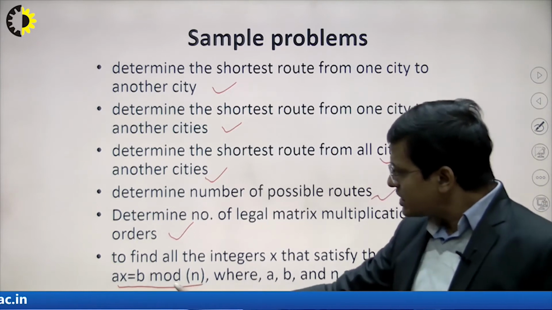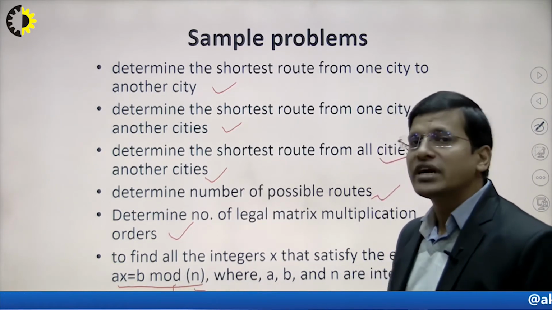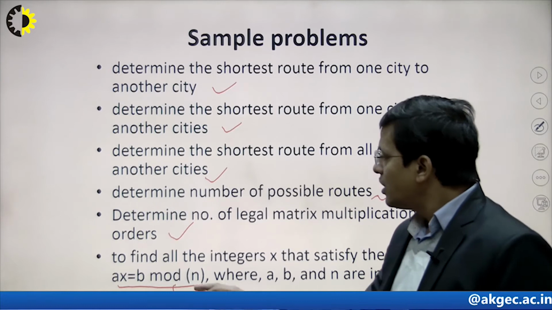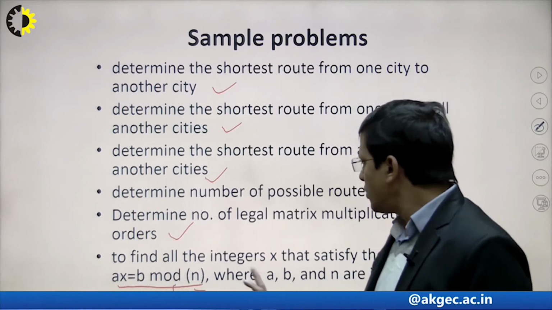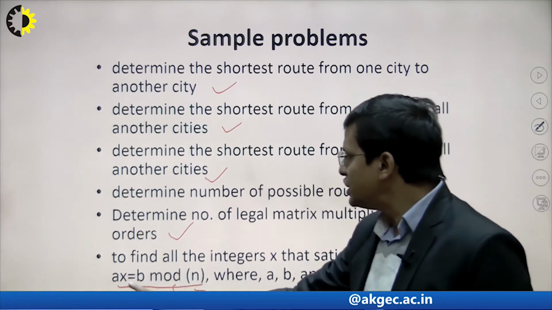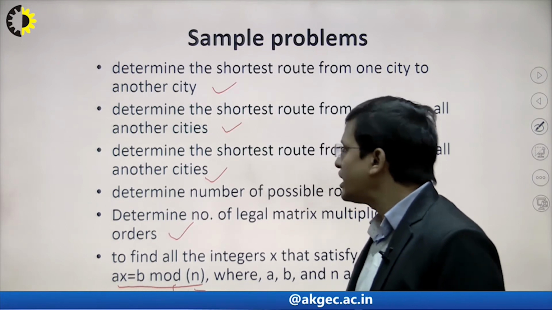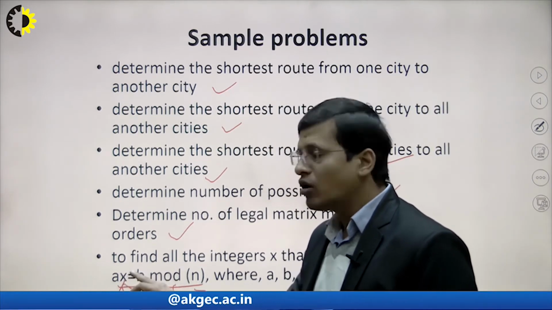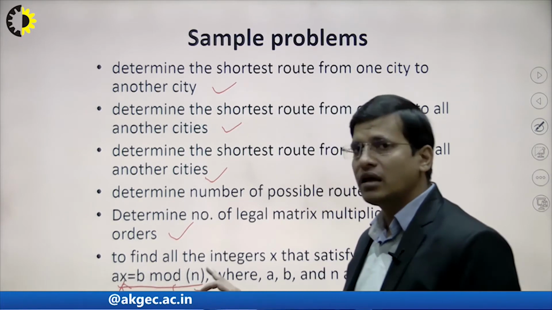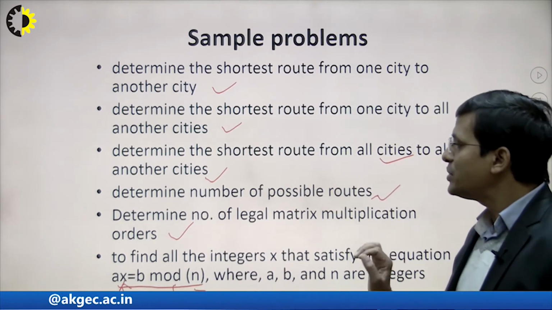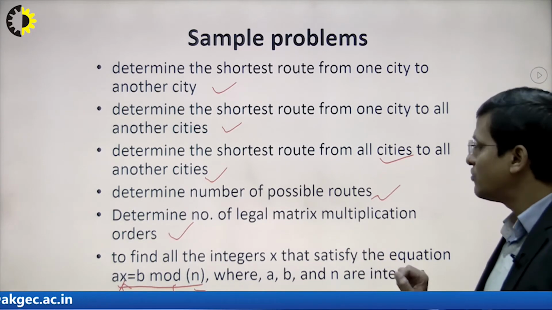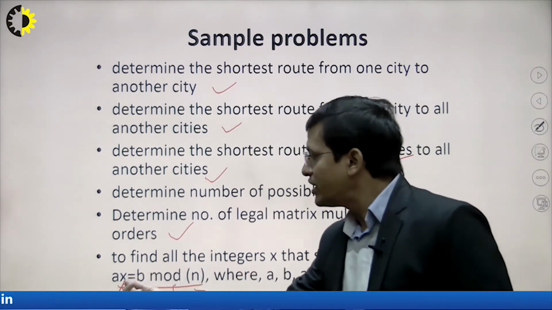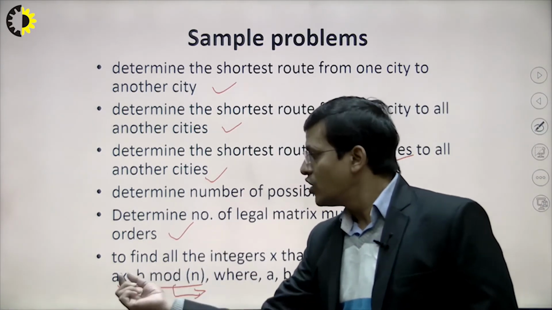So basically these are the equations that are used in cryptography, right? In this case, a, b and n are integers. We are trying to find out x. What will be the input and output of x on the basis of a, b and n? These variables a, b and n are the input integer values, right? So basically we are trying to find out the integer value of x.